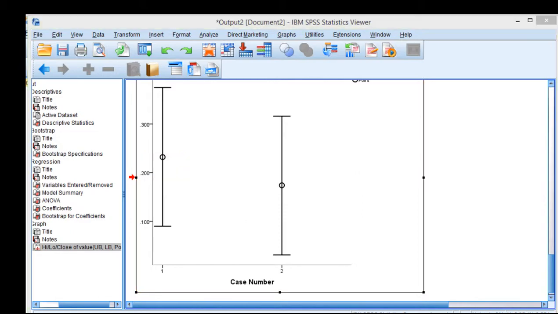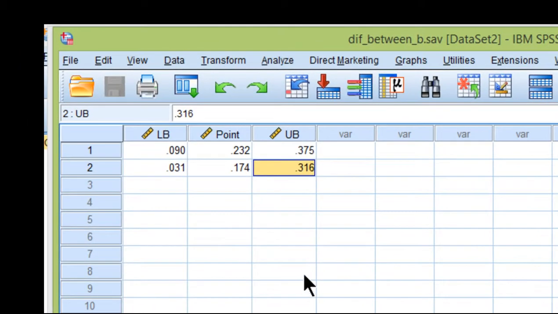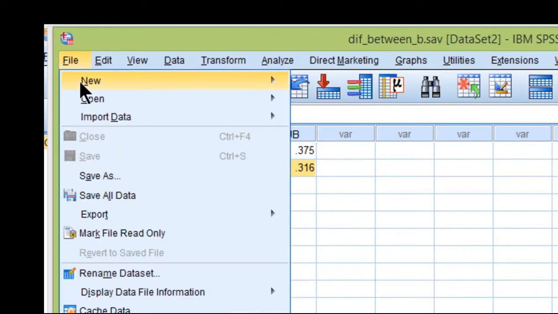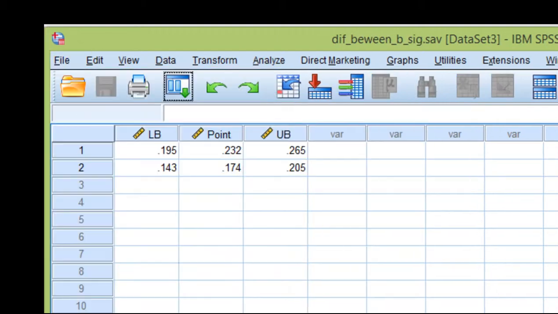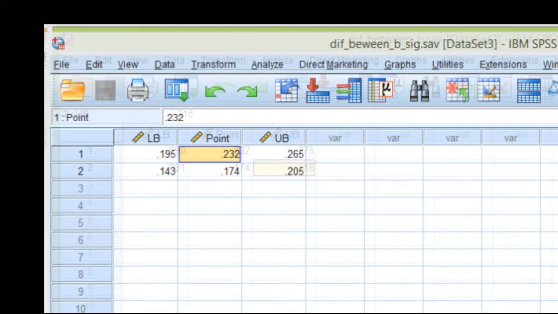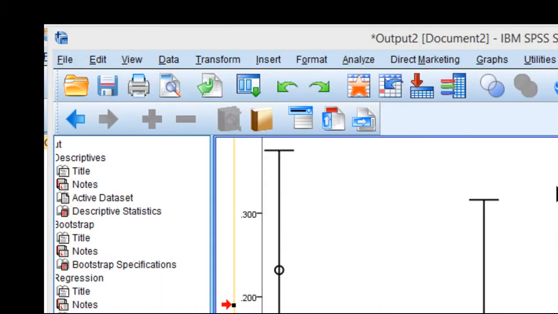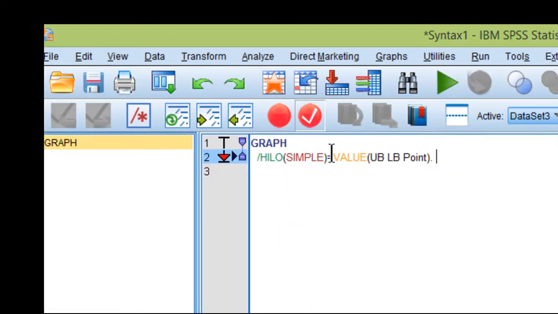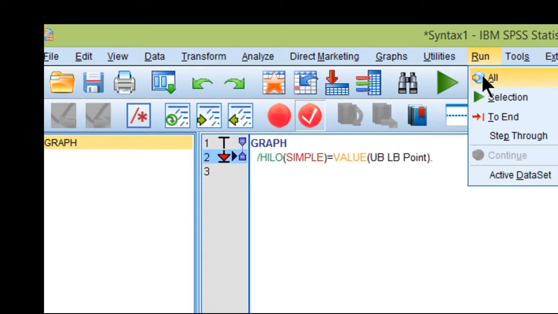So let's look at a data file where there is a statistically significant difference. I just made these data up, so they're fictitious data. Let me open that. Okay, I've opened up the other data file that's going to produce a statistically significant difference. I'm going to close the other data file, and I still have the syntax file that was used in the previous example, so I'm just going to run this again.